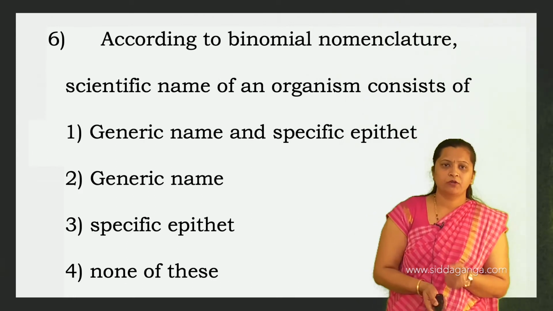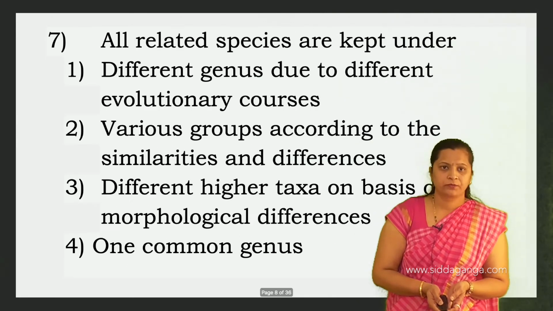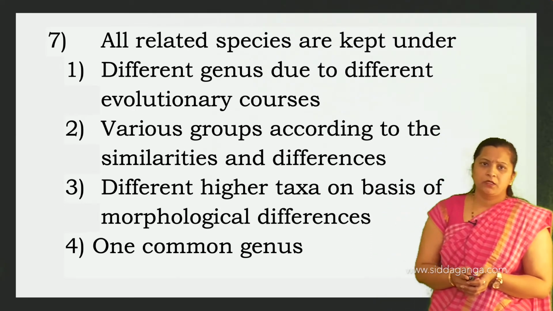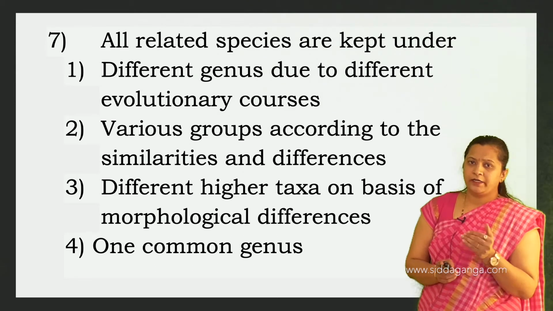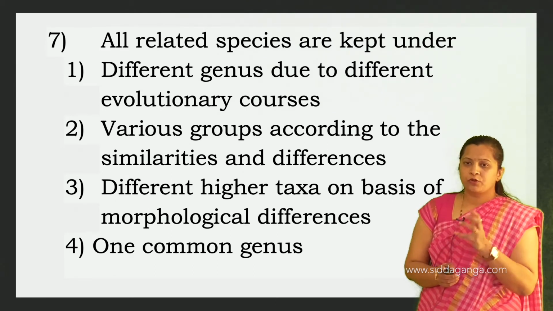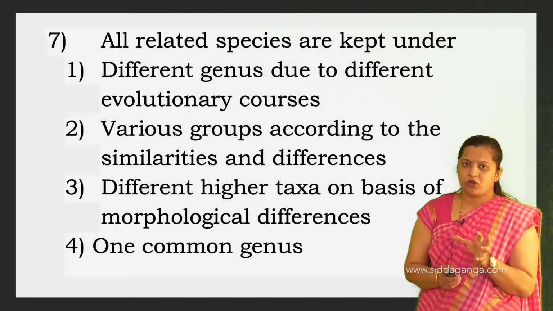Then we will move on to the next question. All related species are kept under. You know there are 7 different taxonomic categories, right?